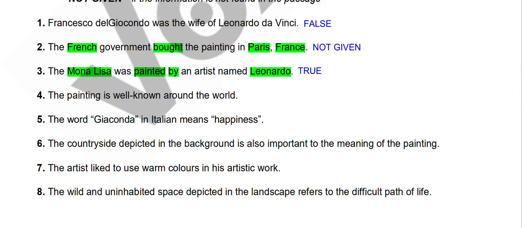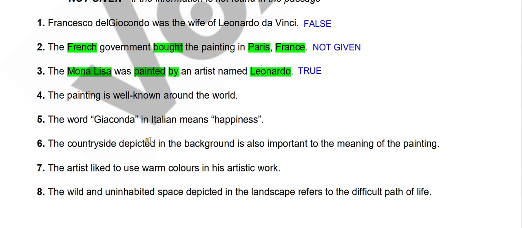The painting is well known around the world. So the answer will be true when this painting is well known, it can be written as famous, popular around the world. If it is written that this painting is famous around the world, we will say the answer to this question is true. But if it is written that it was not that famous or not many people know about this painting, we will say false. And if we don't know anything about its popularity level, we will say not given.